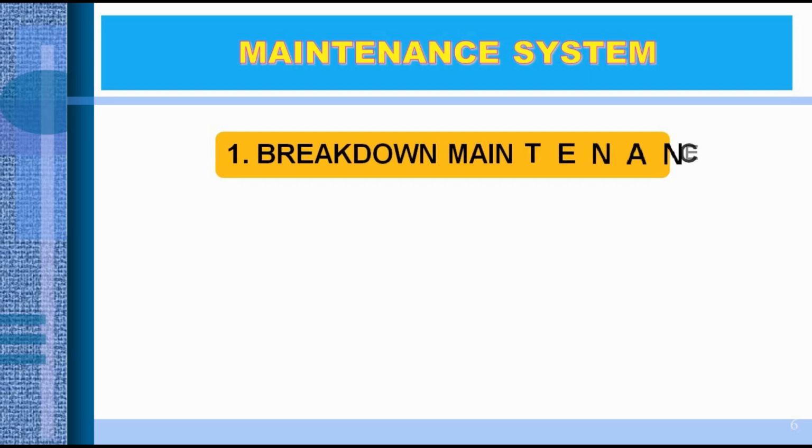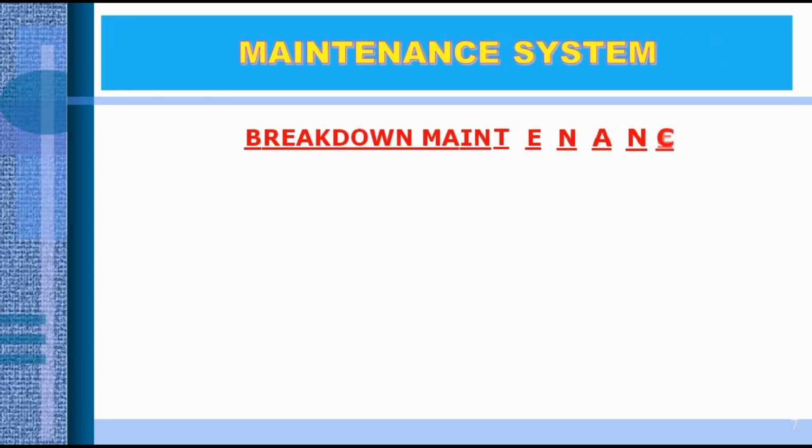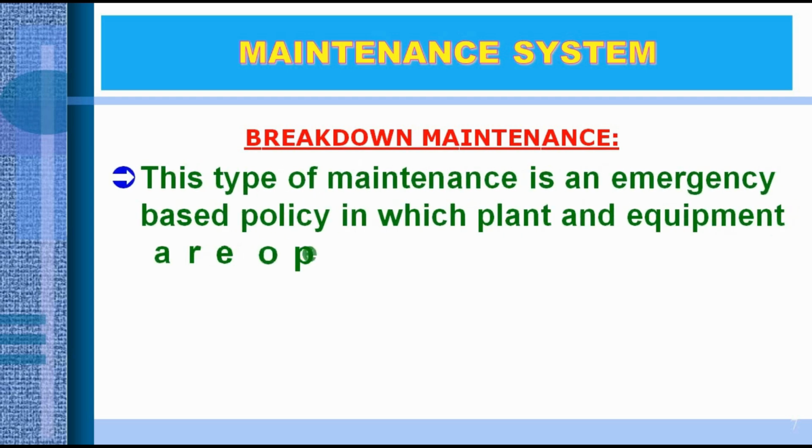Now comes to the maintenance system. The maintenance system works with two wings: one is breakdown maintenance, another is preventive maintenance. If I go for breakdown maintenance, when the machine starts to fail or is totally switched off, we can say it is under breakdown.